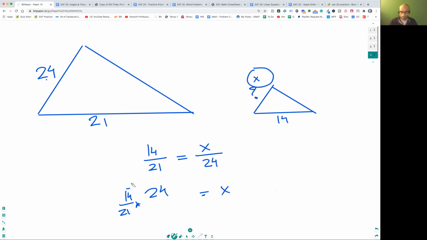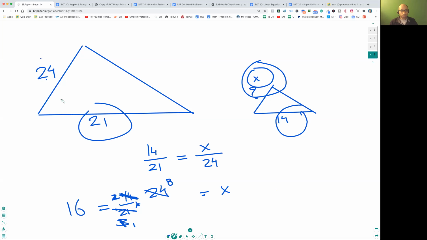Now don't go trying to multiply this out directly. If you don't know how to multiply fractions, guys, even in a trial session, you should know this. Email me and I'll give you some drills to work on it. So 7 times 2 is 14, 7 times 3 is 21, and then you can cancel: 3 times 1 is 3 and 3 times 8 is 24. If you're having difficulty with this, you should definitely get in touch with me and I'll give you some good practice problems. Then x is equal to 16. Remember, this guy over this guy is equal to this over this, and then you should be able to solve the problems.